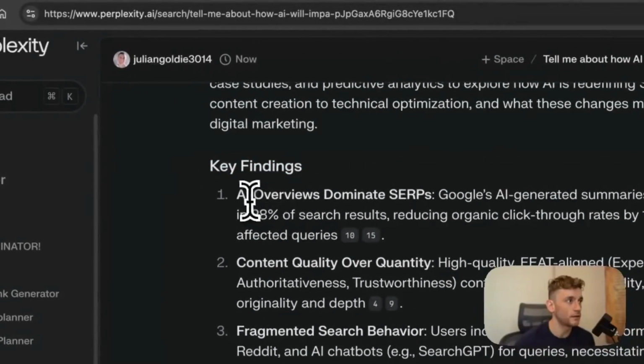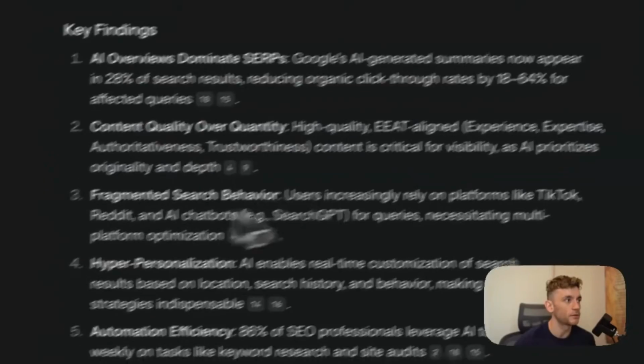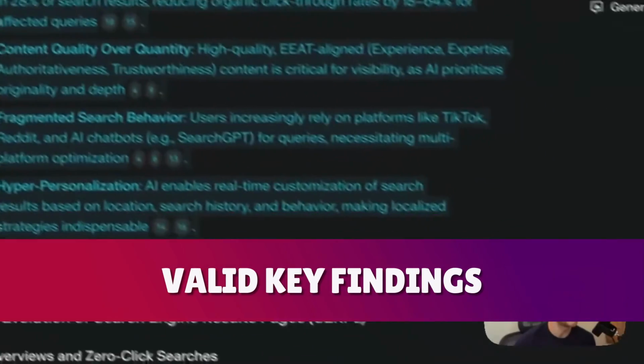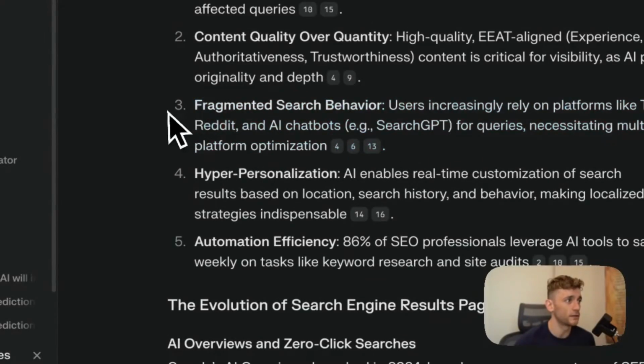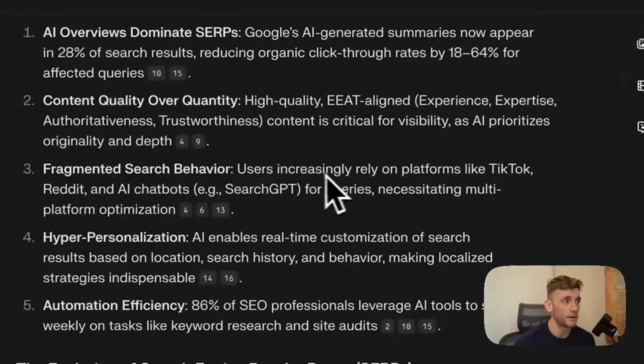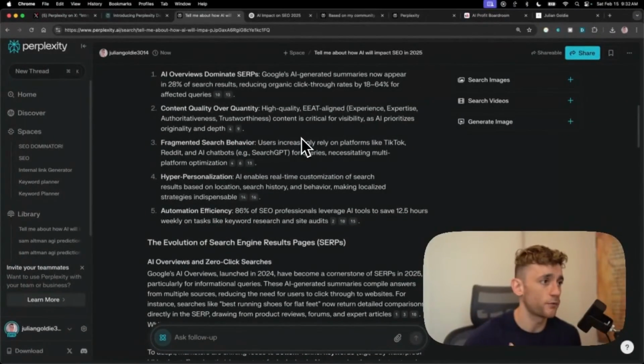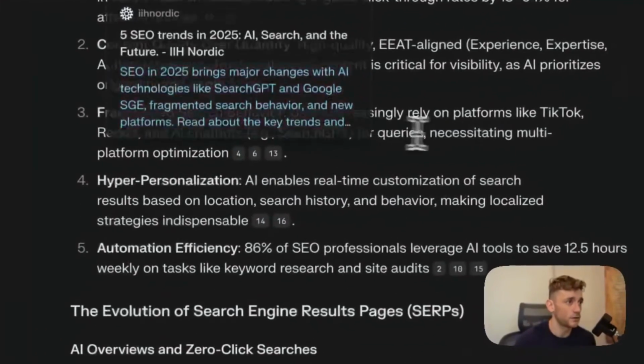So it's got key findings: AI overviews dominate the SERPs, content quality over quantity, that makes sense, fragmented search behavior. These are pretty valid key findings. I would say this is the way AI is going. If you see my interview with Neil Patel, then you have seen this insight on fragmented search behavior, and how we were talking about how in 2025, it's really a search everywhere, not just search Google, SEO strategy that you want to be implementing.